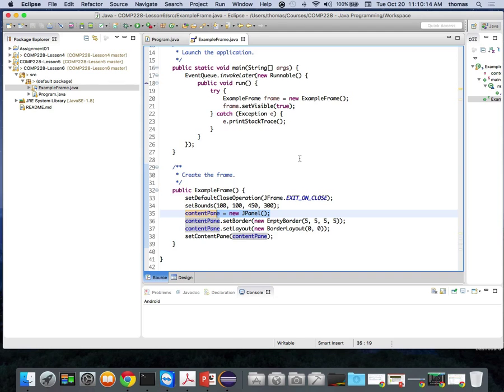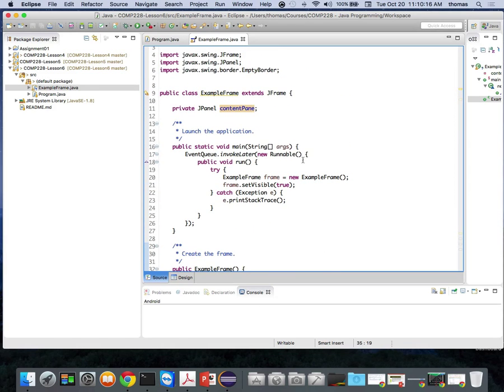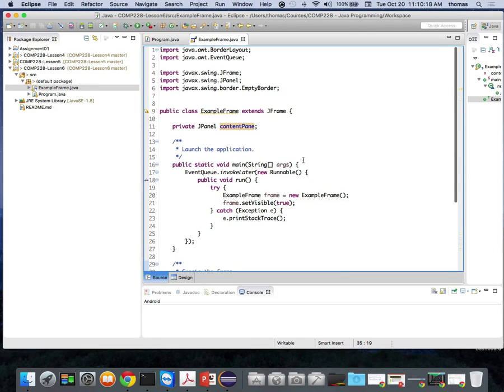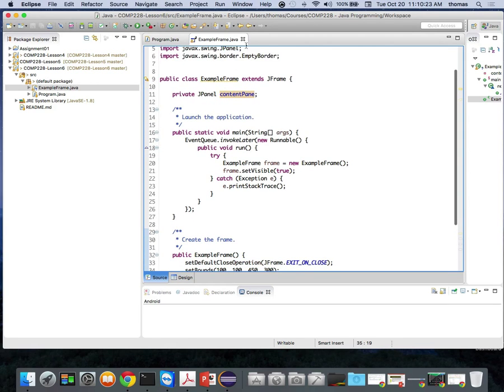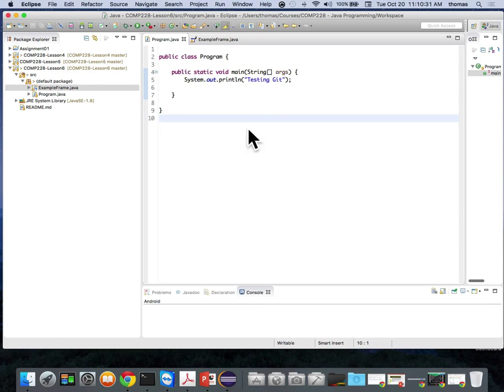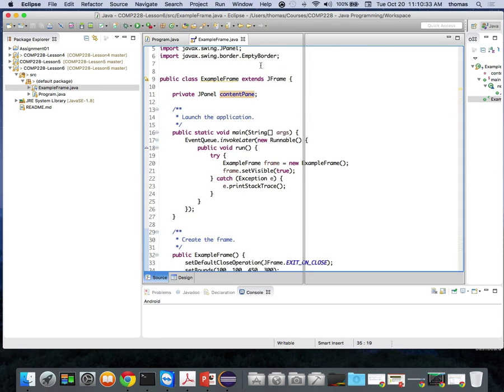Woof. Don't worry if you don't understand any of this, because it's a mess when you do it the wrong way. Okay, so do I really need this class is what I'm saying, this ExampleFrame class. So now if I wanted to run this one, I'm running ExampleFrame.java, not Program.java. This is my stub. Here's ExampleFrame.java that I've made.